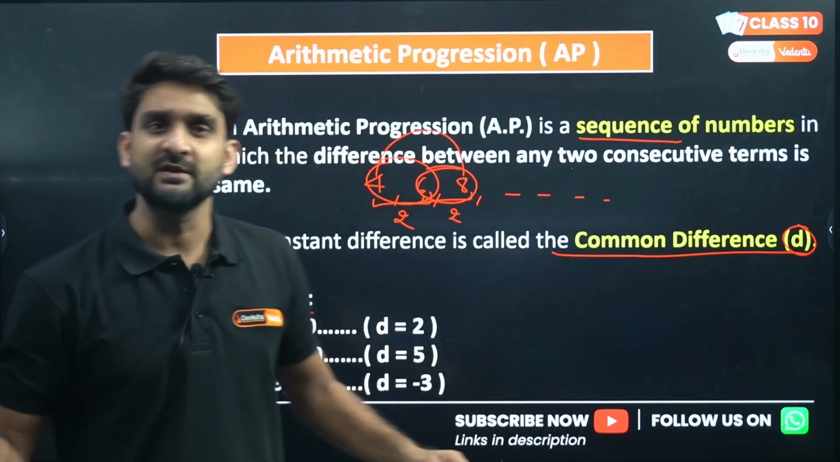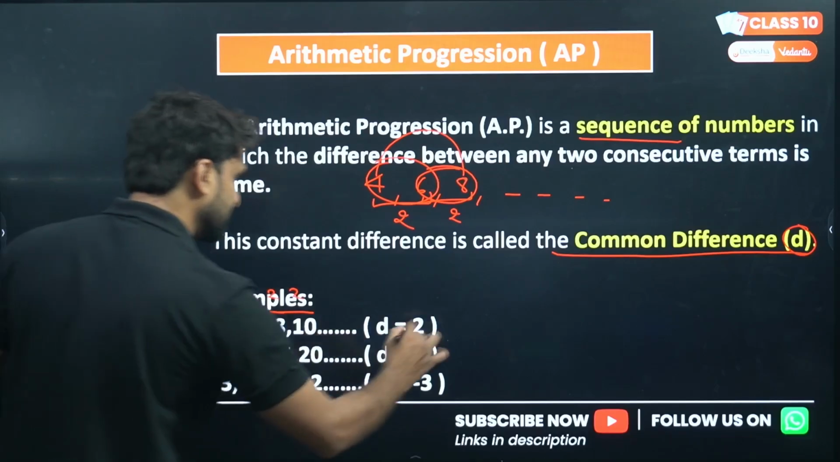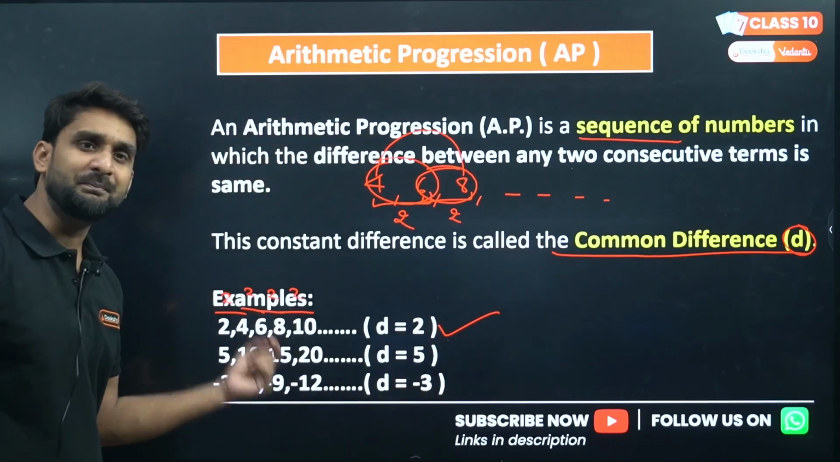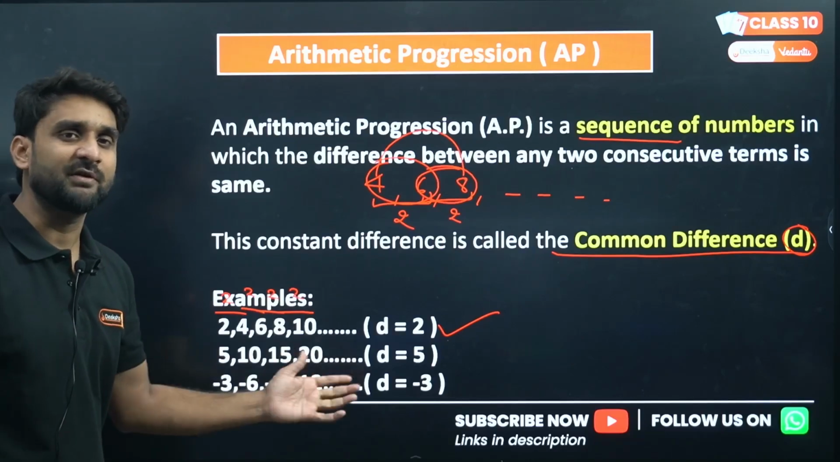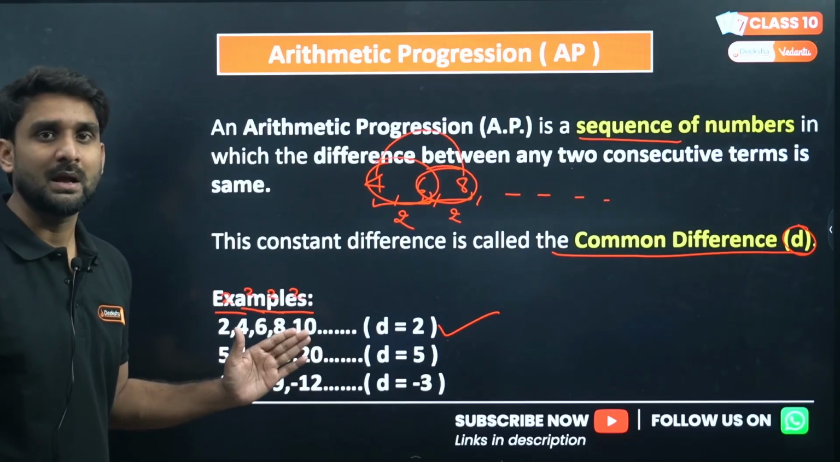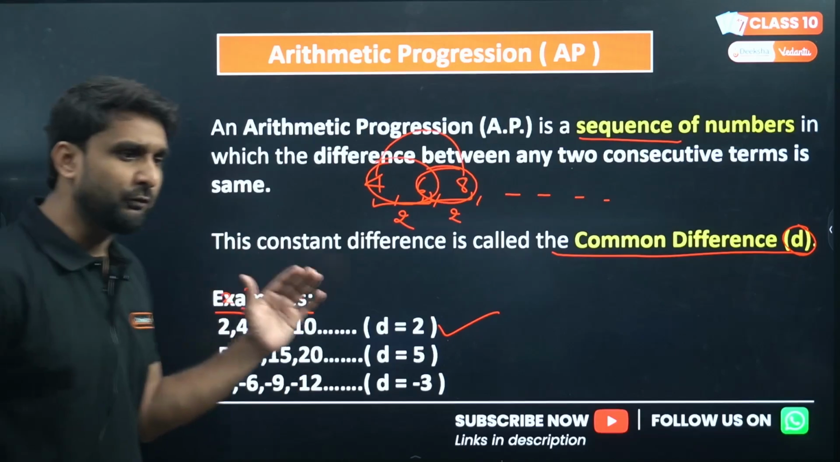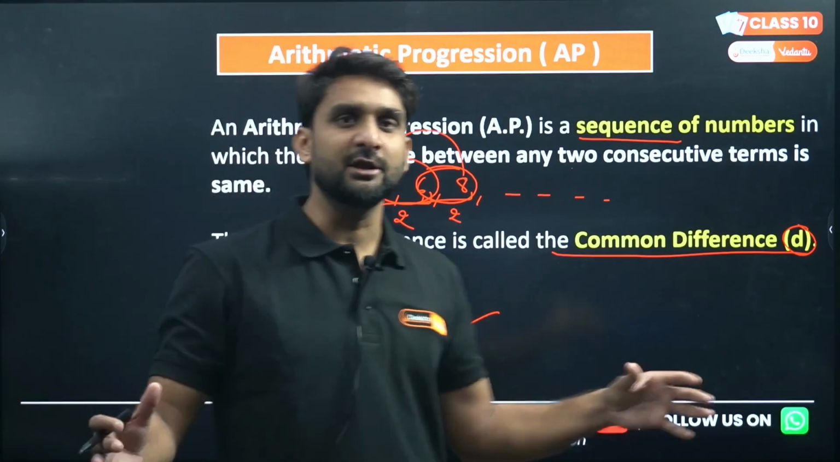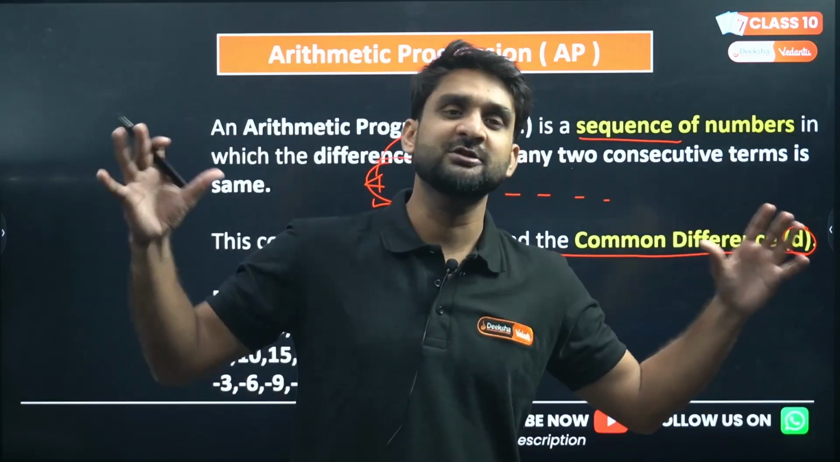Right? So if the differences are same, now we can call this an AP. This is absolutely an AP, because the differences are same. Are you getting my point? So for any sequence to be in the form of an AP, the common difference must be same.